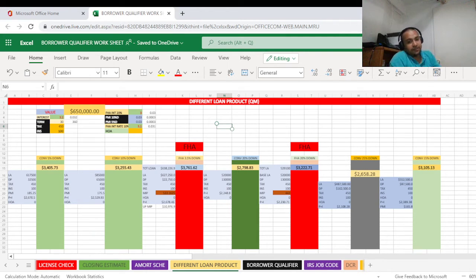So now, if you ask me a question about what is happening, there are a lot of programs, but we are just talking about only the conventional and FHA in New York State. The reason why I'm doing so is because in New York State you cannot get a USDA loan or the VA loan, because the VA loan is only for veterans, which means you have to be working for the United States Army, Air Force, or the Navy.